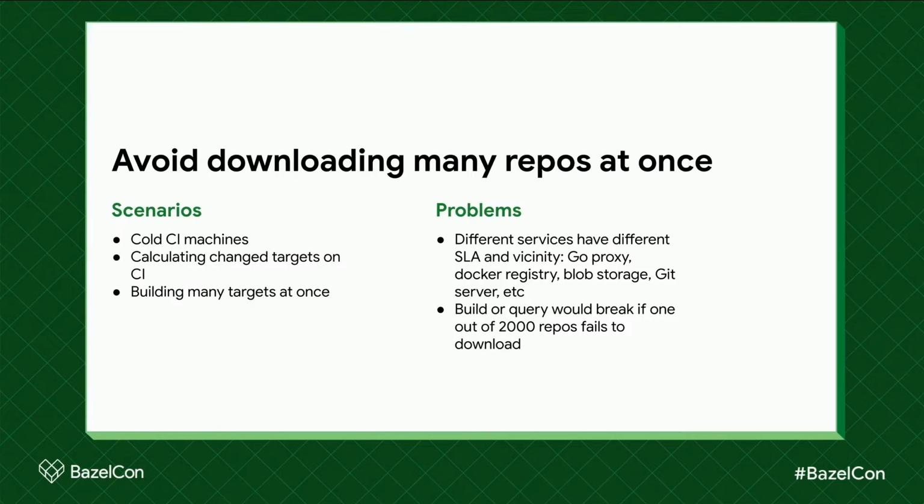Different repositories are downloaded from different services, and different services have different SLAs and visibility to a CI cluster. It's hard to optimize every service to be performant and reliable. On the other hand, when we have to download thousands of repos at once, if any of the downloads fail, it will cause the whole build or query to fail.